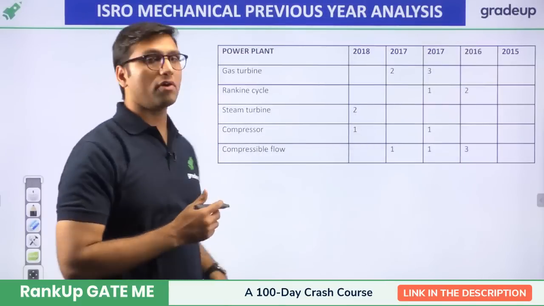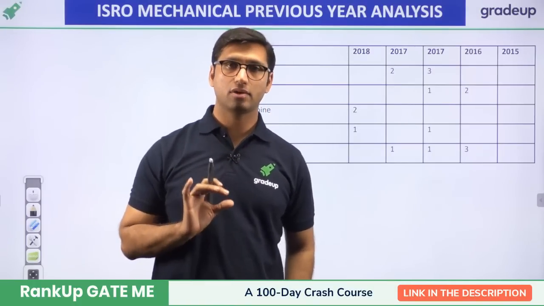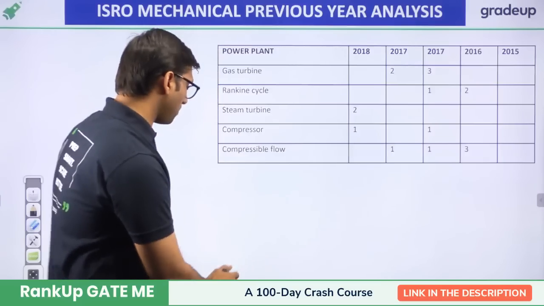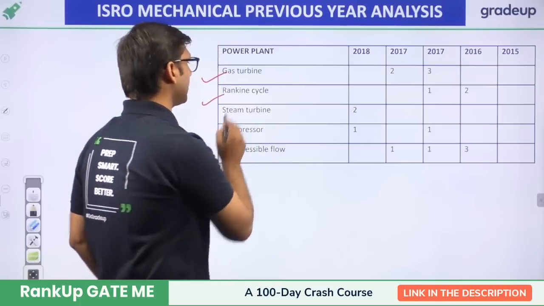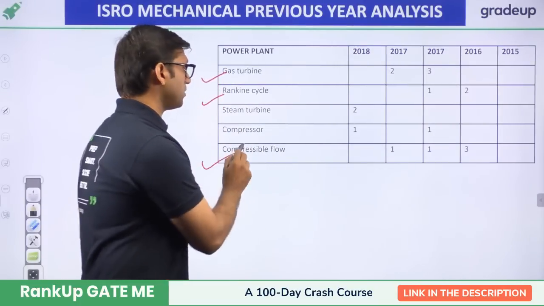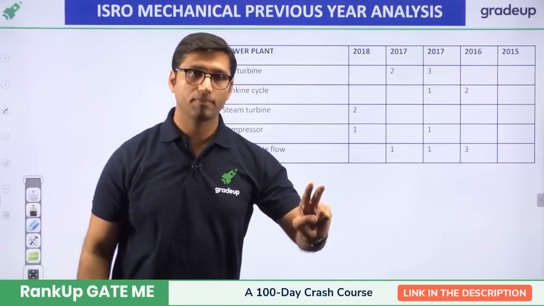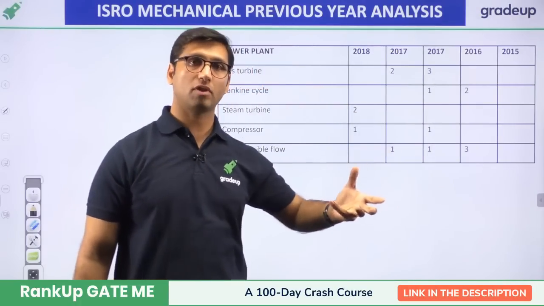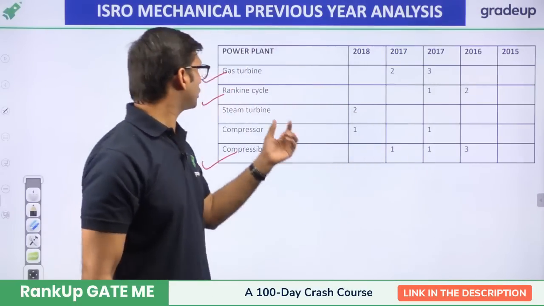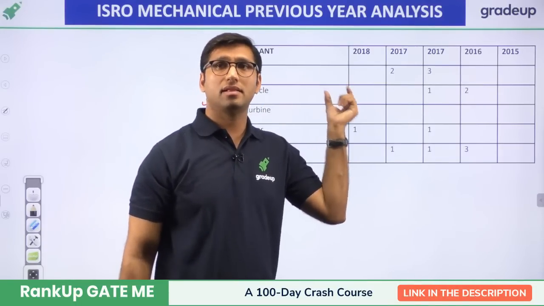Now the subject of power plant also has a weightage of 4% in the ISRO exam. From power plant, we can see gas turbine. There are questions from gas turbine and Rankine cycle, and also compressible flow. Questions can be from compressible flow, air compressor, or gas compressor. There can be questions from gas turbine, or we can say Brayton cycle and Rankine cycle. This is very, very important.